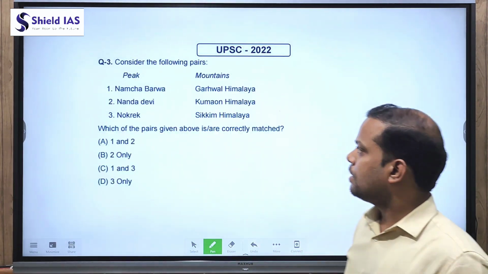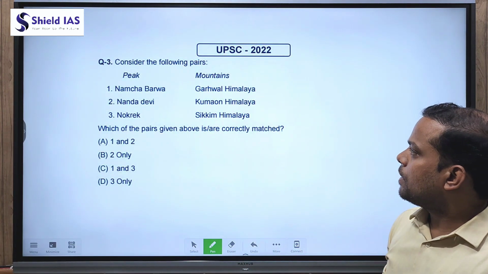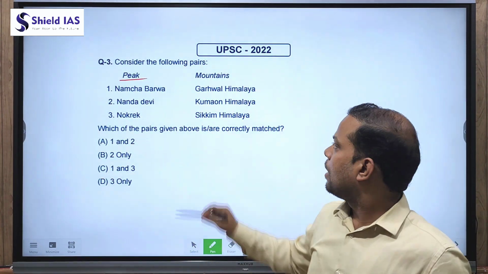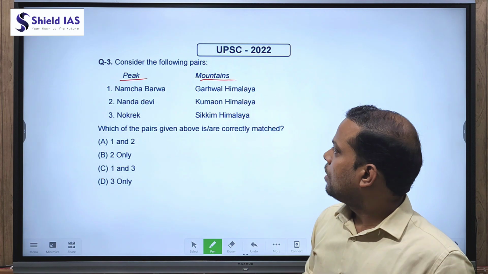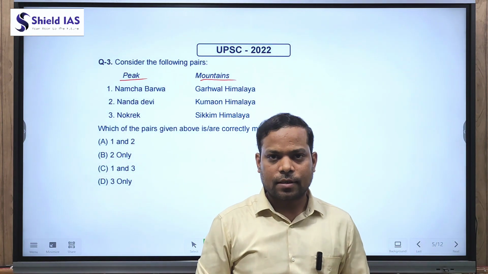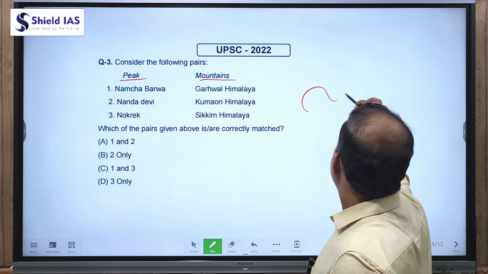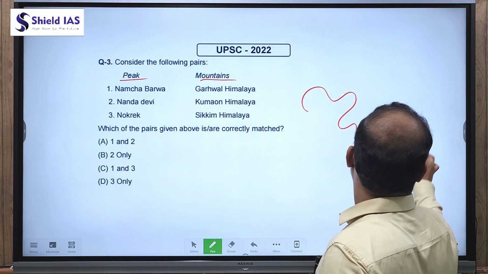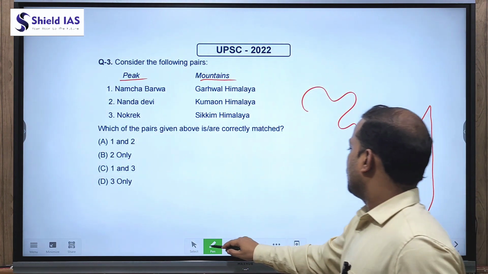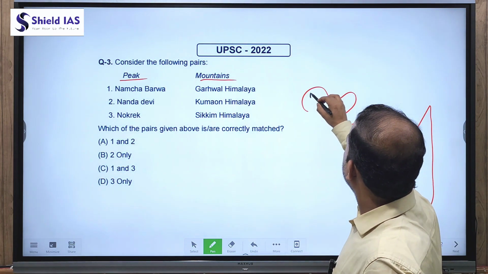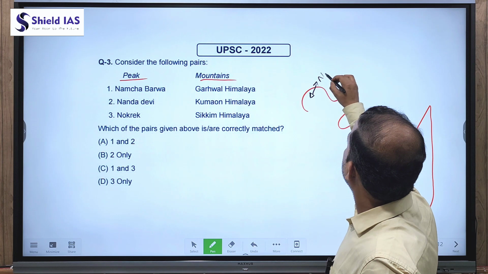Now question number 3. Consider the following pairs. Here we have in the left column, important peaks and mountains. In India physical geography, we have discussed the importance of Himalaya. And in Himalaya, as we have discussed, the westernmost peak is Nanga Parbat.